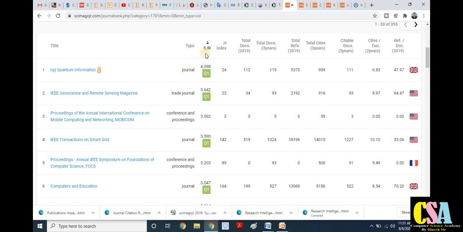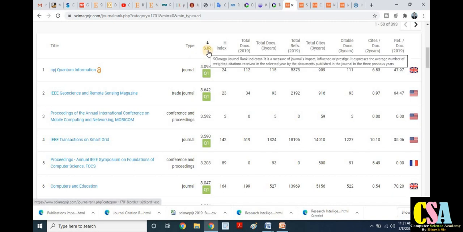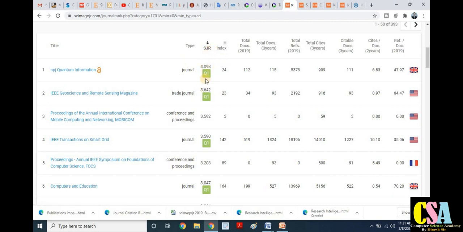SJR is the rank of that particular journal. Here you will find Q1, meaning quartile 1, and the H index is 24. There are many other things, such as 2 year and 3 year citation data. All the description about this particular journal is available.